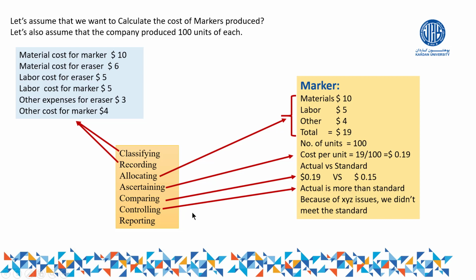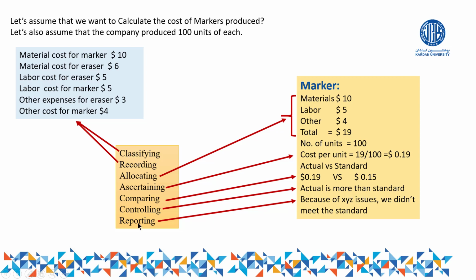After comparing, the next step is the step of controlling. Whatever is the result of comparing then goes to the step of controlling. So we see in this example our actual cost is more than our standard cost. So here we just record that actual is more than the standard. After that, we have to go for the step of controlling. What is controlling? Because of X, Y, Z issues, we did not meet the standard. Okay? So this can be called the definition of cost accounting.